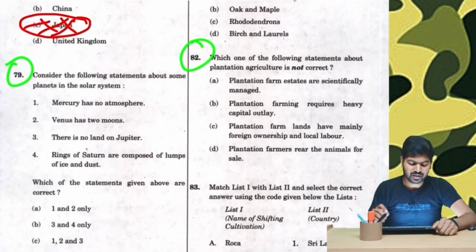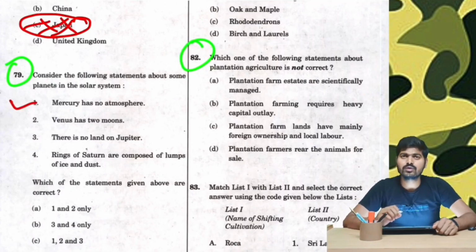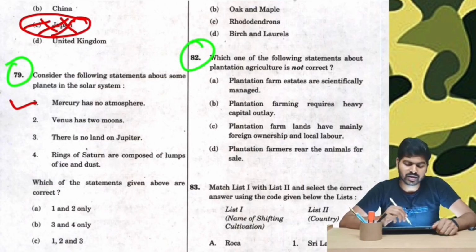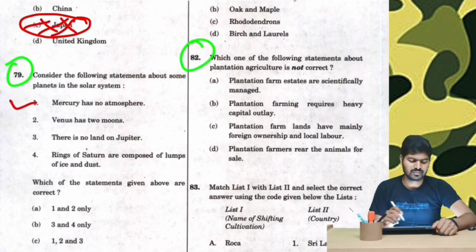Now question number 79. Consider the following statements about the planets in the solar system. Now Mercury has no atmosphere. This is correct, because Mercury being too small and also closest to the sun, all its gases have escaped its gravity and hence it has no atmosphere like our moon.